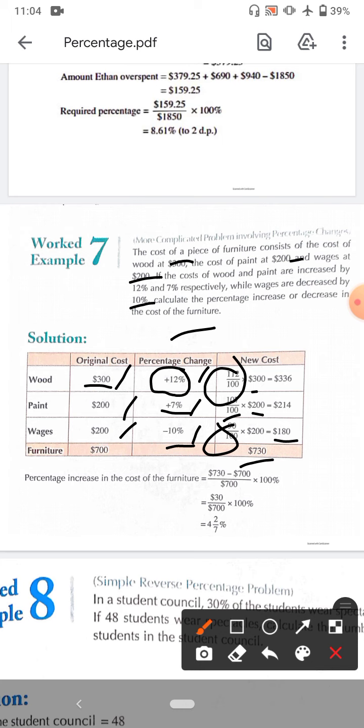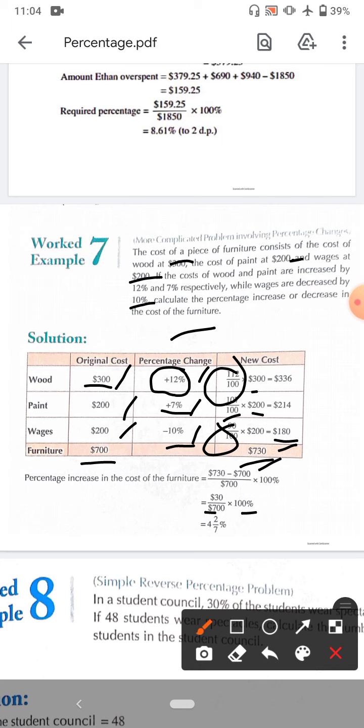Now the cost of furniture: originally 200, 300 and 200 goes to 700, and now it becomes 730. So 730 minus 700 gives $30. So $30 by the total amount multiplied by 100%. Whenever we find a percentage, divide by the total. So 30 divided by 700. Simply multiply by 100 to get the percentage.